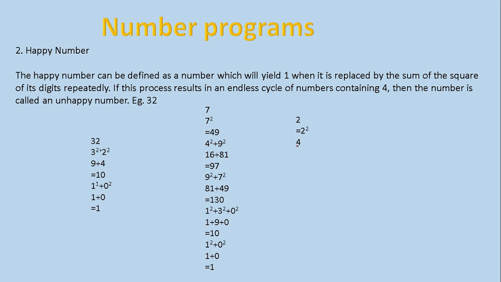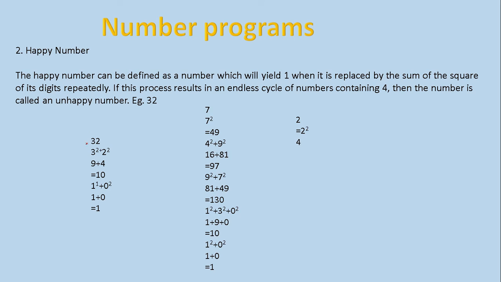That's why we need to check whether the sum is coming as 4 or not. If it is coming, then it will create an infinite loop. So we are going to check whether the sum is coming as 1 or 4. Up to that time the loop will continue. So let us see the example first.